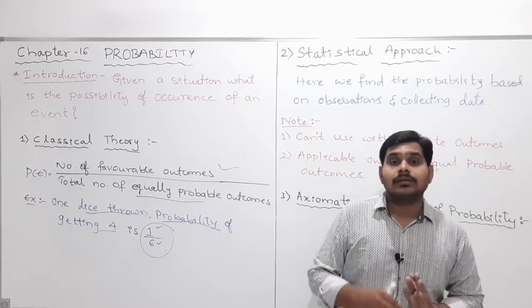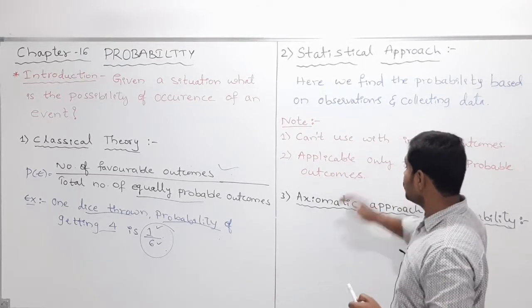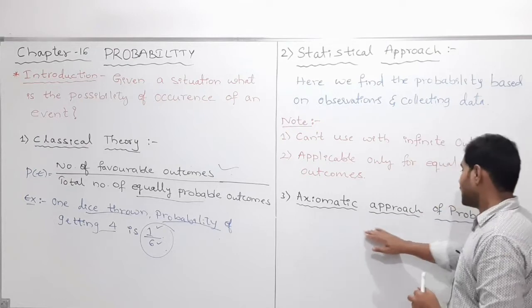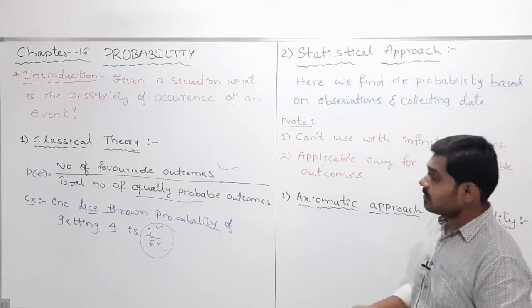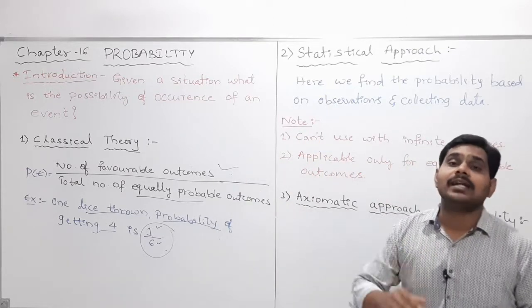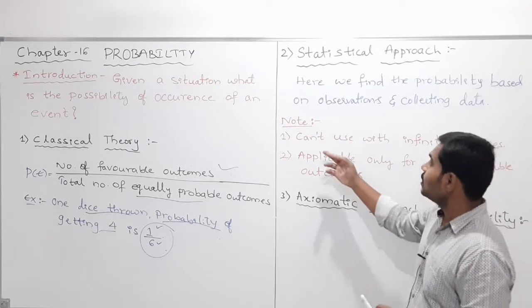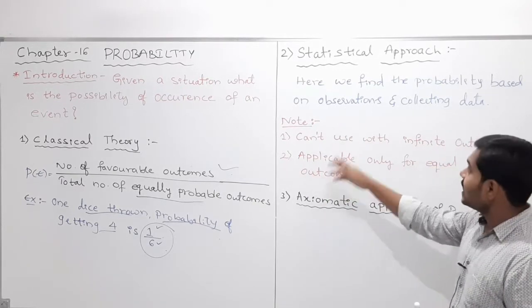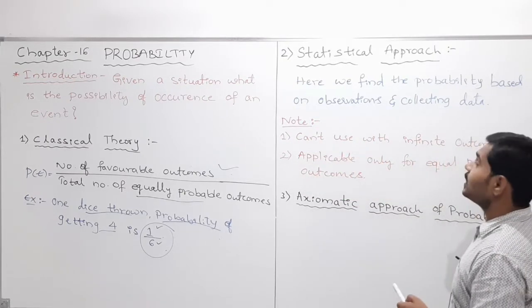So another scientist invented a new theory, the axiomatic approach of probability. This theory was developed because the other two theories have limitations. What are those demerits? First, we cannot apply these two theories to infinite outcomes.